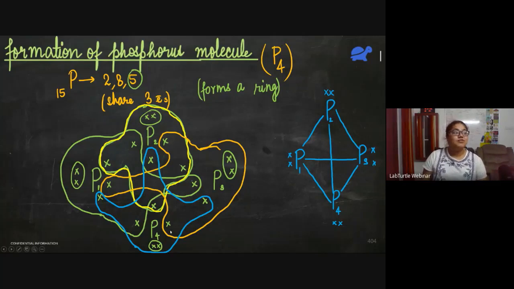Although it looks very complicated, it is not. All the bonds are single bonds, all the phosphorus atoms are connected to each other, and each of them has one lone pair.